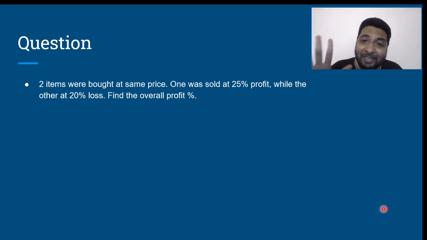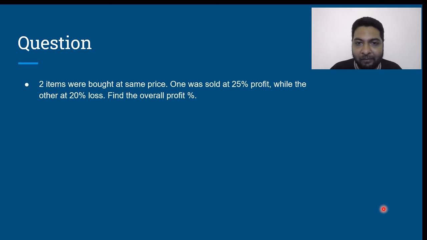So the profit percentage will be 5 divided by the total cost price. This is important over here. Divided by the total cost price, which is nothing but 200. 5 divided by 200 into 100 is the same as 2.5% profit. Is that clear?